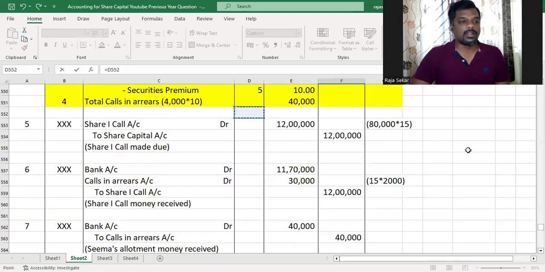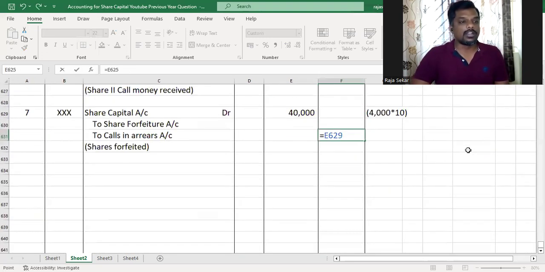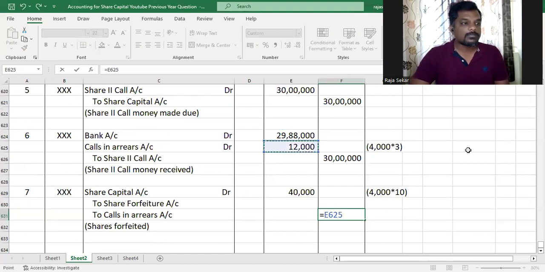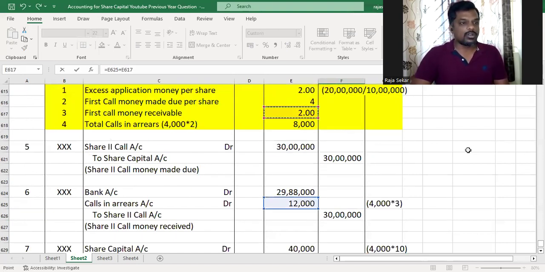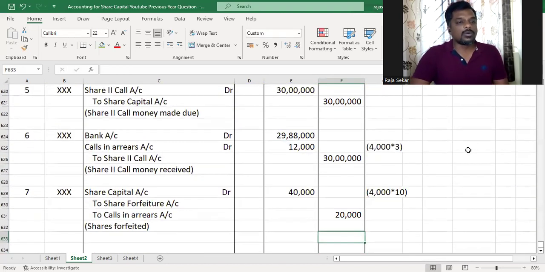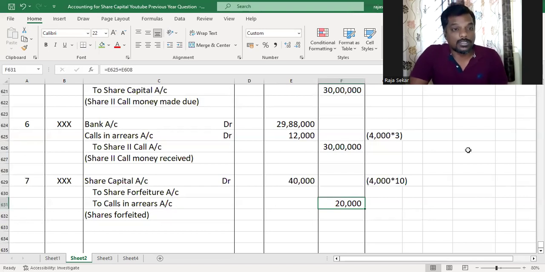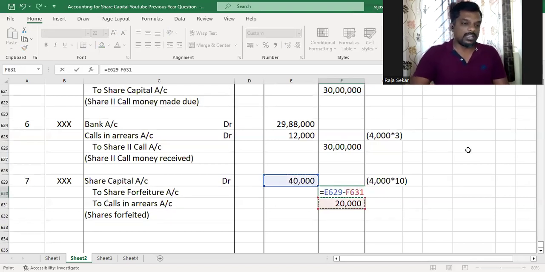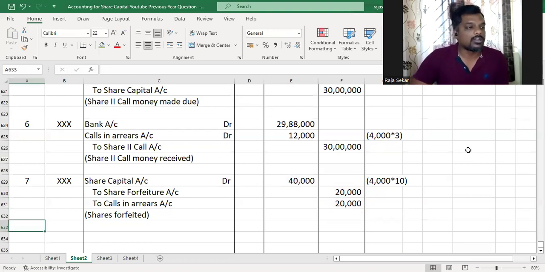Calls in arrears will be credited with the amount credited to calls in arrears. In the second call, we have credited 12,000, and in the first call, we had credited 8,000 for this shareholder. So the total amount credited to calls in arrears account will be 20,000, and share forfeiture account would therefore be 20,000. Understood or not?